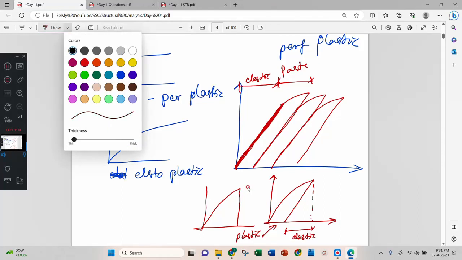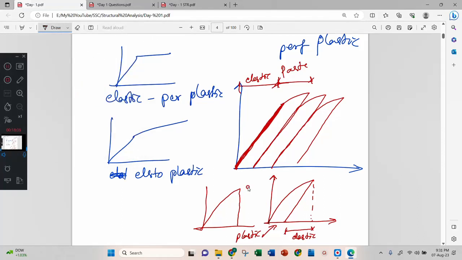Because the material yielded. How much yielded? This much yielded. Out of this much, this much is regained. Therefore that is elastic. This much is not regained, therefore that is plastic.